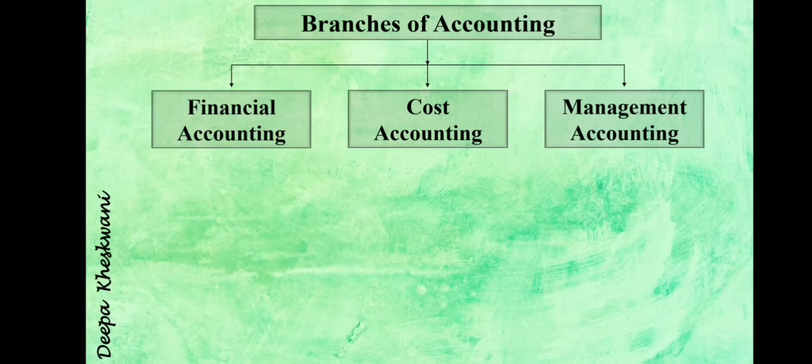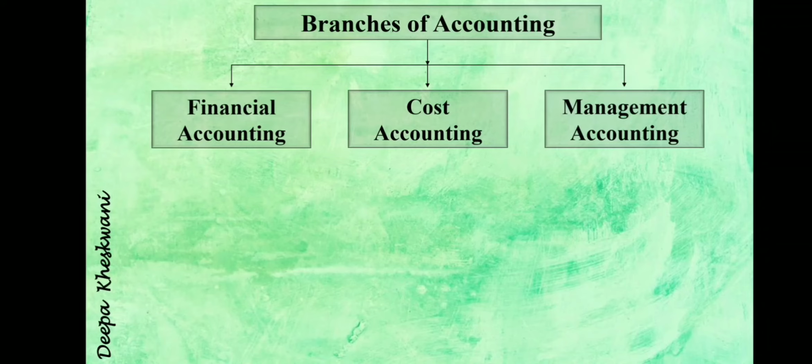The next is branches of accounting. See, accounting is a very wide concept. There are a number of branches. Like if we talk about management, you have heard it a number of times, so I'll give the example of management. Management is general, but in management there are different types: financial management, product management, marketing management. You have heard these words, that XYZ is in the marketing field. So like in management there are fields, same here in accounting there are branches.